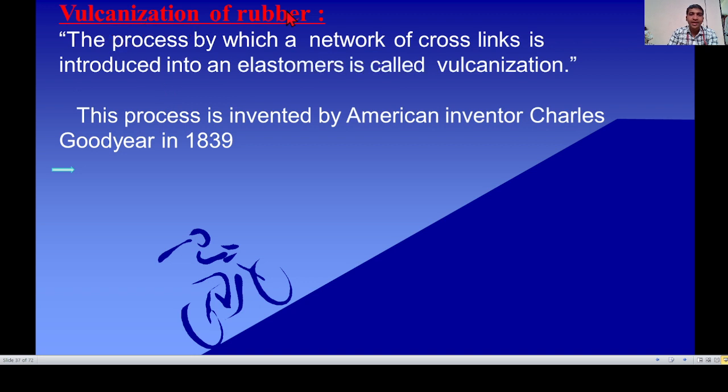Next, vulcanization of rubber. Vulcanization is one of the processes for making rubber harder or stronger.